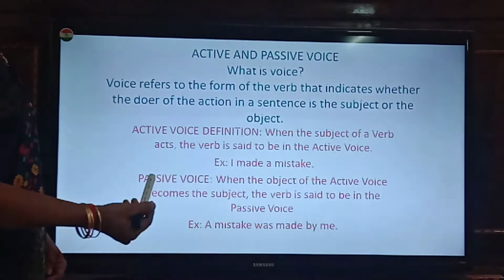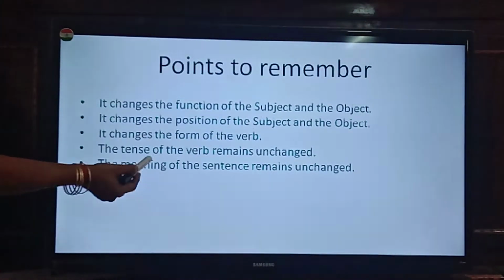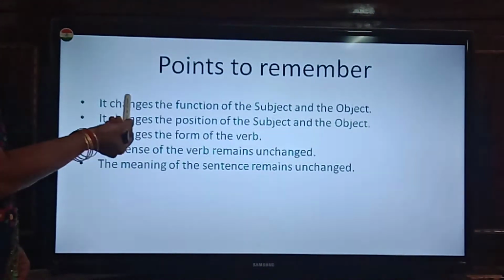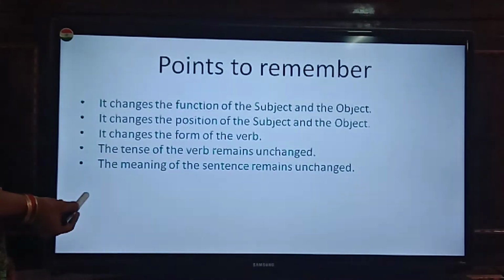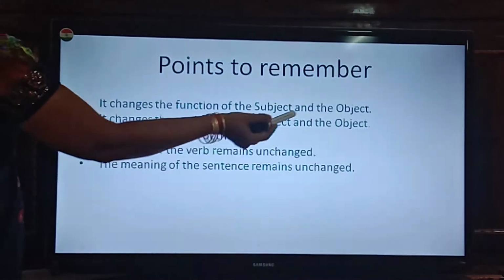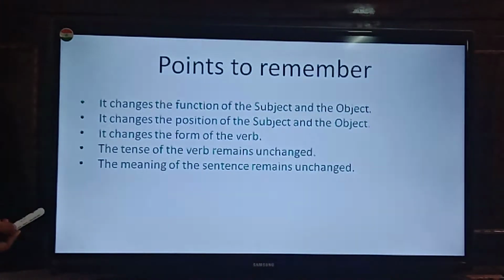Clear? Next. So all the points we have learned. It changes the function of the subject and the object. It changes the position of the subject and the object.